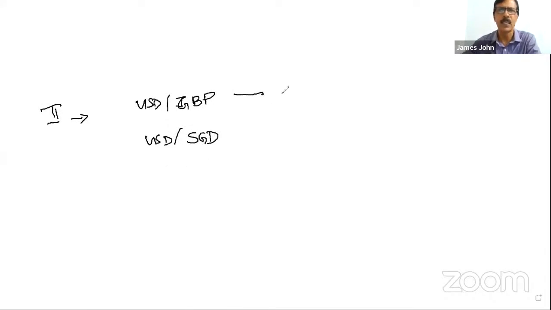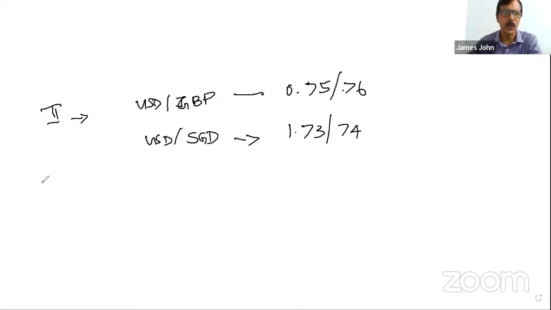Suppose USD GBP is 0.7576, and USD SGD is 1.7374, something like that. And we want the SGD GBP rate. Okay, you want the SGD GBP.